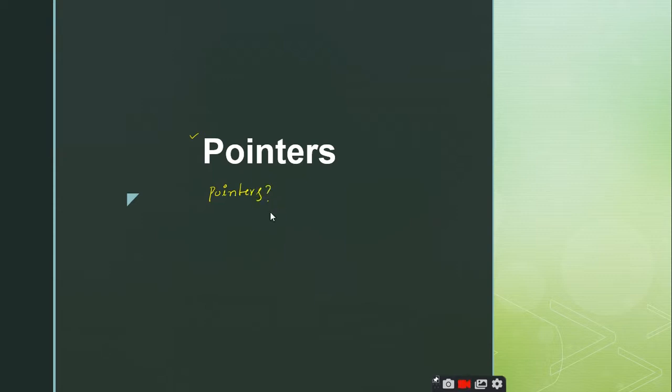It's not the actual definition. Anybody? Any other definition you have? What actually is a pointer variable? It is used to store the address of the other variables. Super, right? So that is the actual definition. The pointer variable is a variable which stores the address of another variable, right?